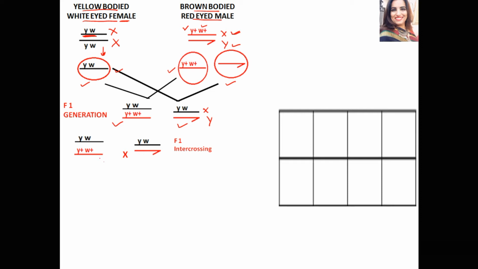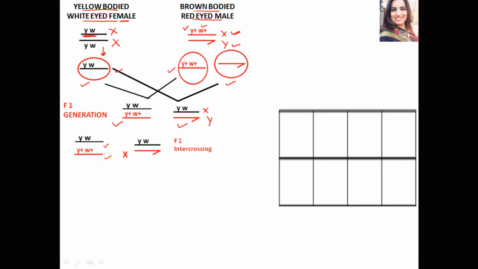Now let us discuss the gamete formation by these parents. As we know, during gamete formation, crossing over between the homologous chromosomes may or may not occur. These are the homologous chromosomes, and exchange of segments may or may not occur between them.